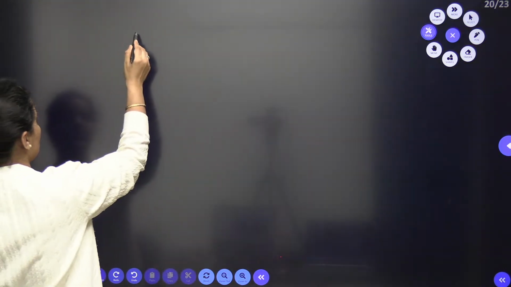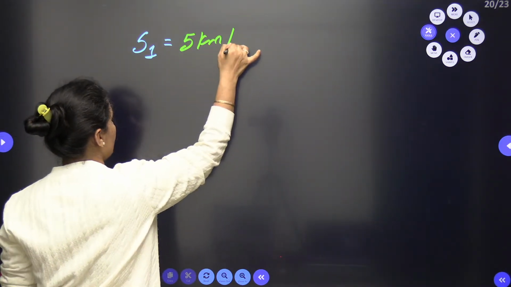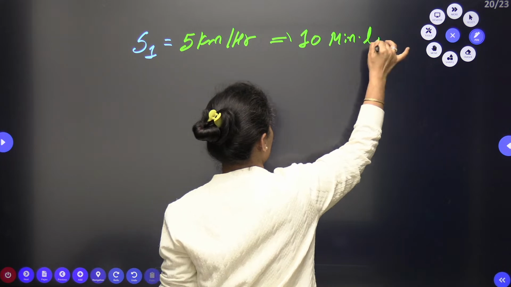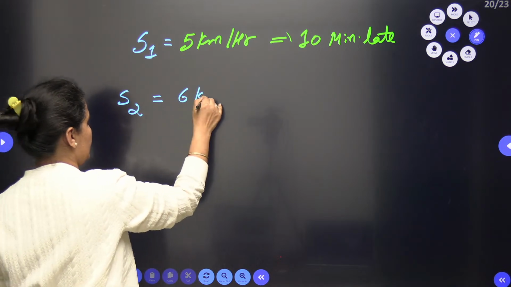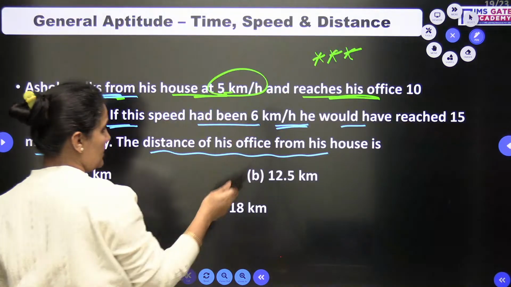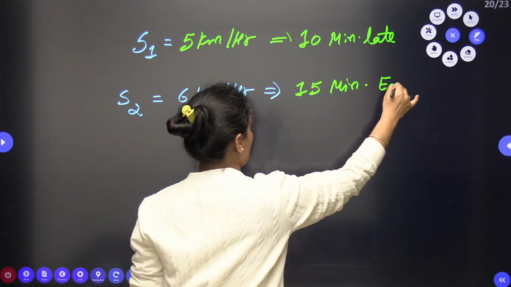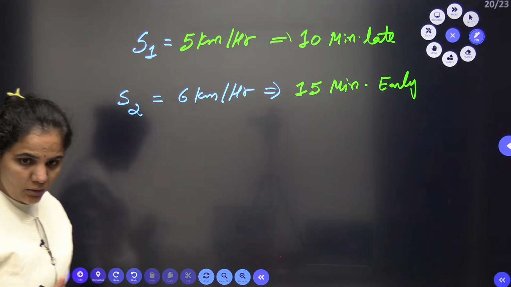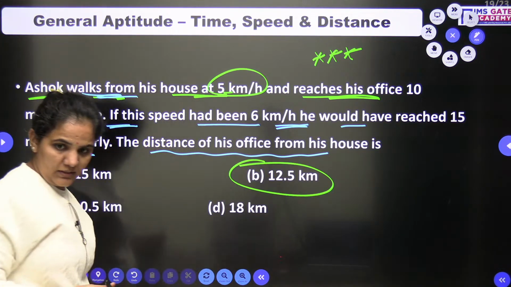Ma'am, you are saying there are two cases. In the first case the speed is 5 km per hour, and when he goes with 5 km per hour he reaches 10 minutes late. In the second case the speed is 6 km per hour, and with this speed he will be 15 minutes early. So first of all we need to find the time difference. Some of you are with option A, 15 km. Is it 15? I don't think it is 15. Don't you have 12.5? Let's check it out.